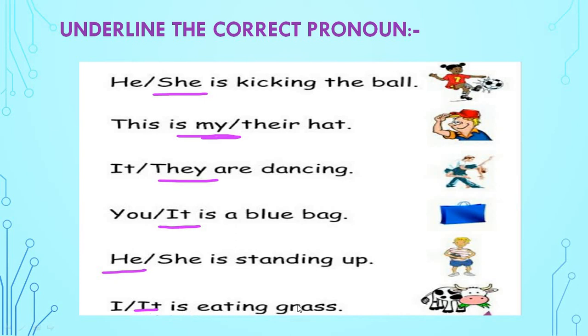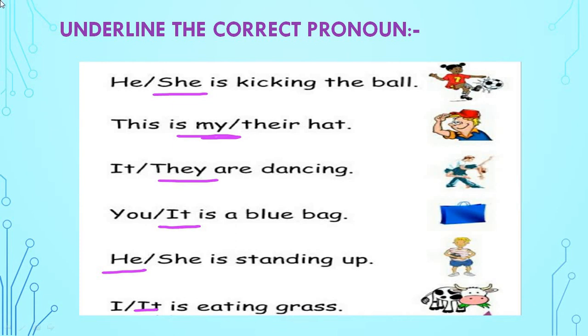I or it. It is eating grass. Here, can you see the cow eating grass? Yes, the cow is eating grass. So cow is an animal. So what do we have to use? We will use it. It is eating grass. Okay.